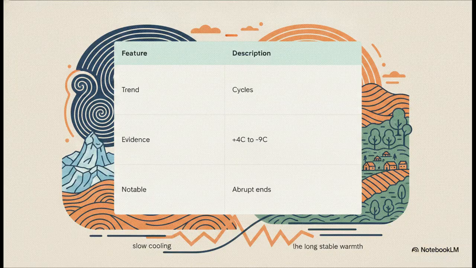When we analyze this cycle, the trend is unmistakably regular. Nature operates on a very distinct schedule here. The evidence shows massive historical shifts of up to 13 degrees between the highest peaks and lowest valleys. Notably, while glacial periods end abruptly, they cool very slowly. But what is absolutely vital to note is that our current Holocene period has been remarkably stable for nearly 12,000 years. This long, stable warmth is exactly what allowed human civilization to flourish in the first place.